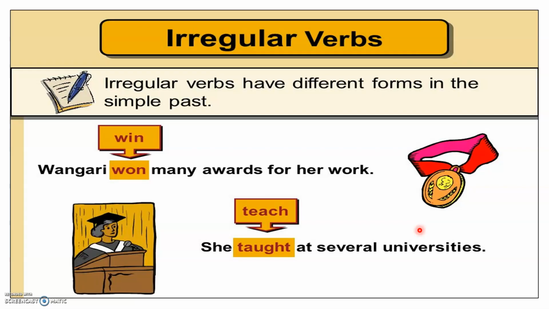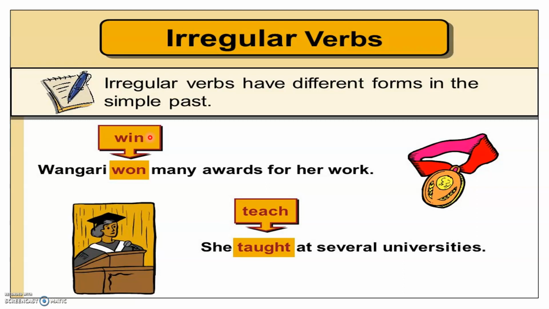So, for example, won is the past tense of the verb win in the present. For example, Danny won many awards for her work last year. So this is in the past. When in the present, for example, I won the first medal, or the golden medal.